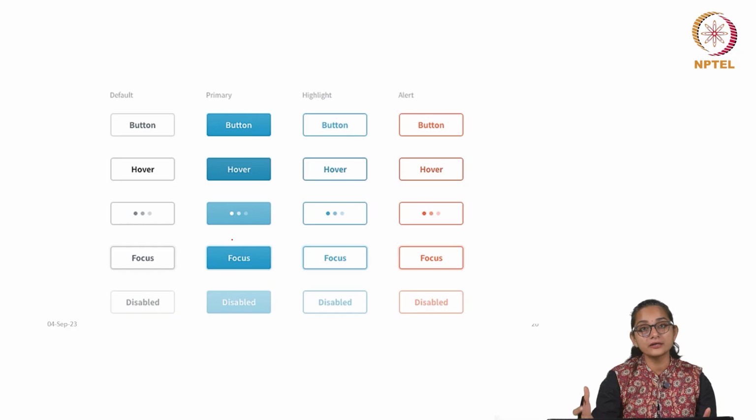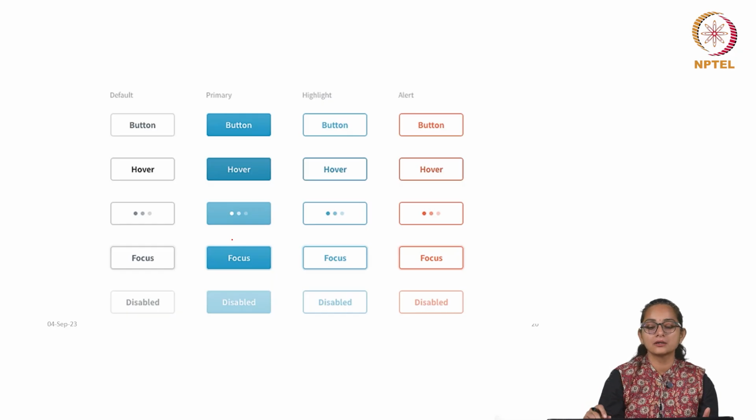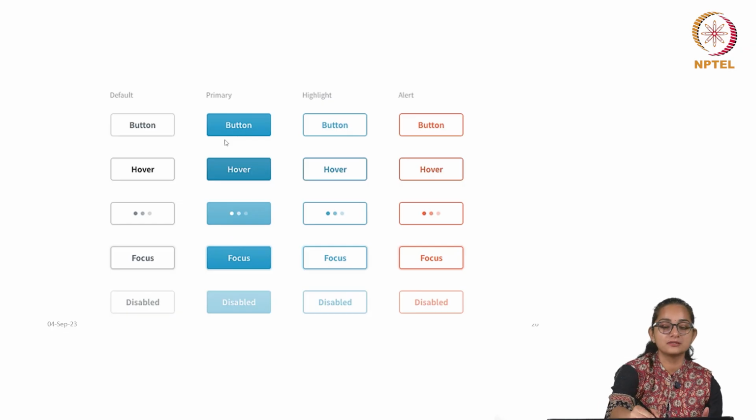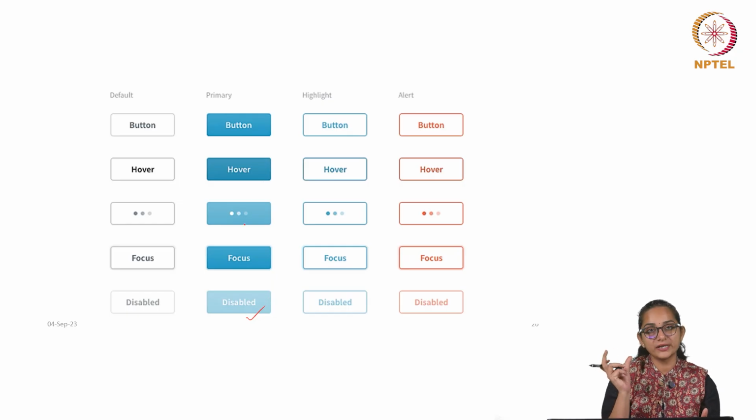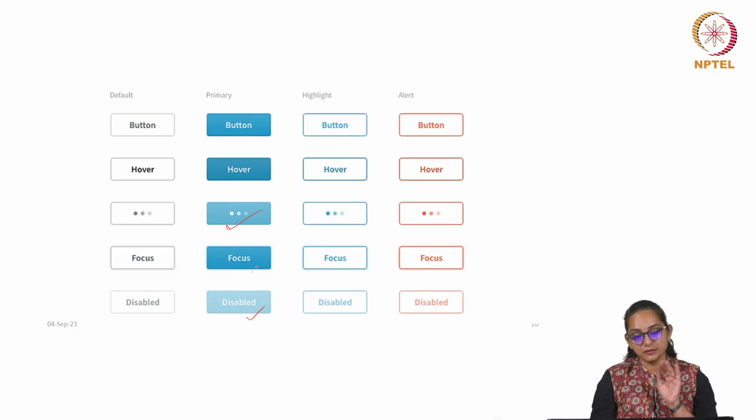If it is an alert button, then how it will look. And also different aspects of it. This is the default state, if you hover then it becomes darker, if it is disabled, it becomes lighter. If there is some loading text, then it becomes like this. If you click or focus, then it becomes even darker and seems as if it is pressed inside.